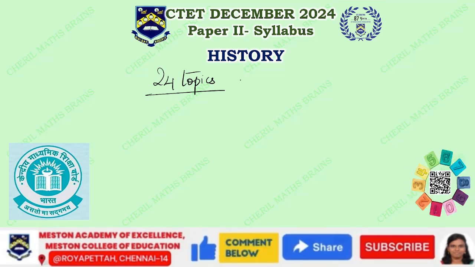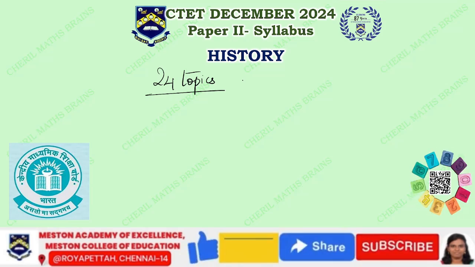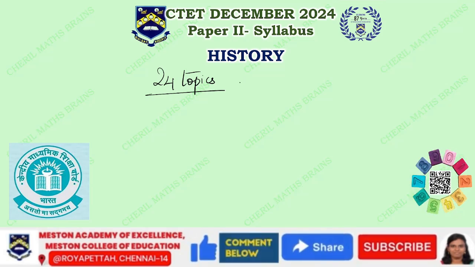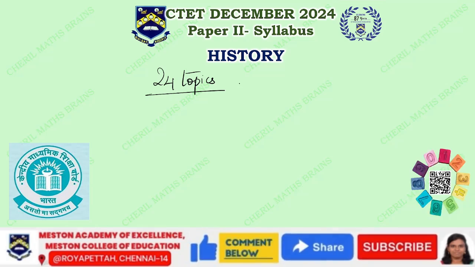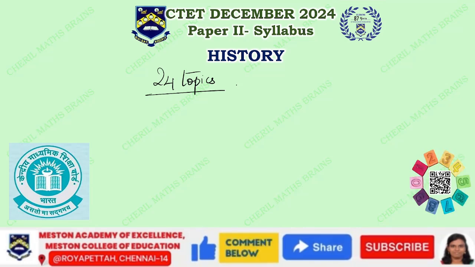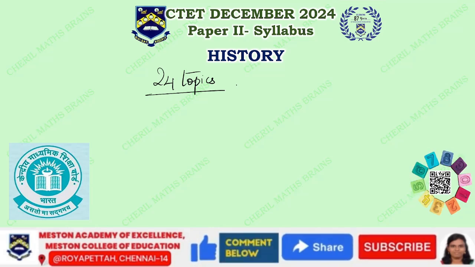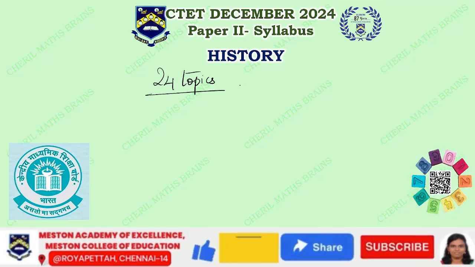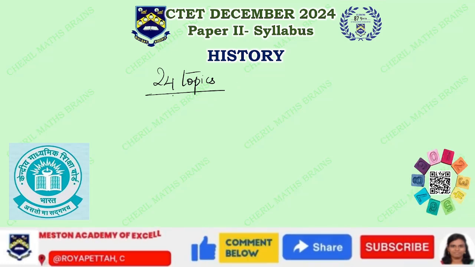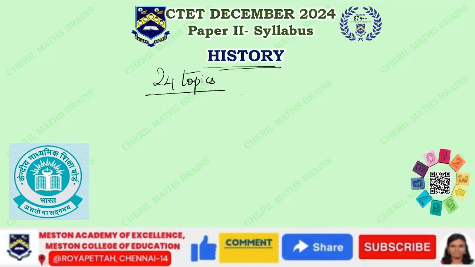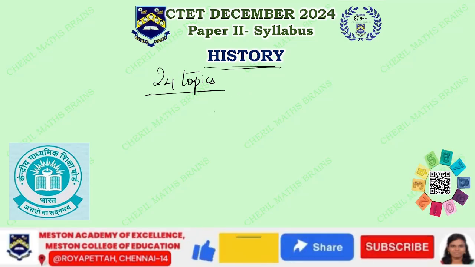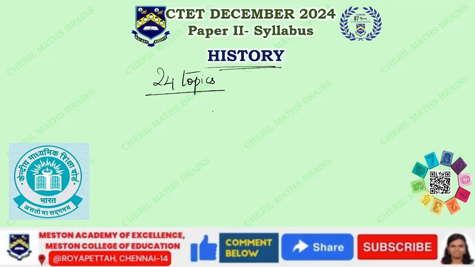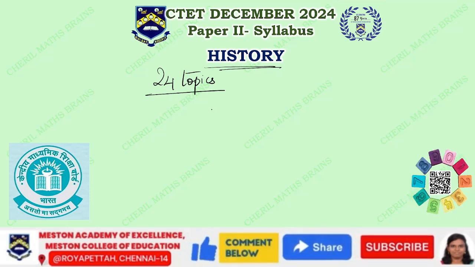how the political developments came, the culture, the kings and kingdoms, sultans, architecture, how an empire is getting created, the social change, regional cultures, establishment of company powers, rural life and society, colonialism, the revolt of 1857-58, women and reforms, challenging the caste system, nationalist movement, and India after independence. So all these will come under history. So all these are given in your information bulletin. We'll also go through that. Okay, but I'll go through the concepts as and when possible. So one by one, we'll be seeing the concepts that we'll be doing.